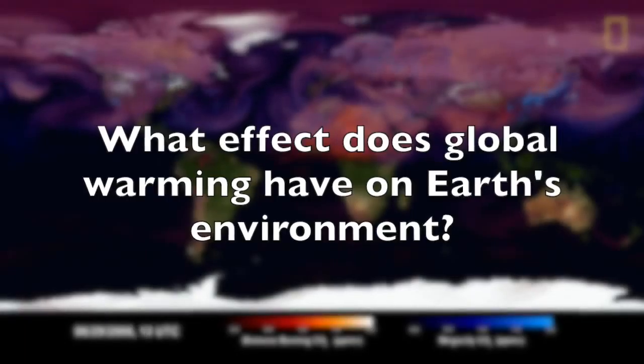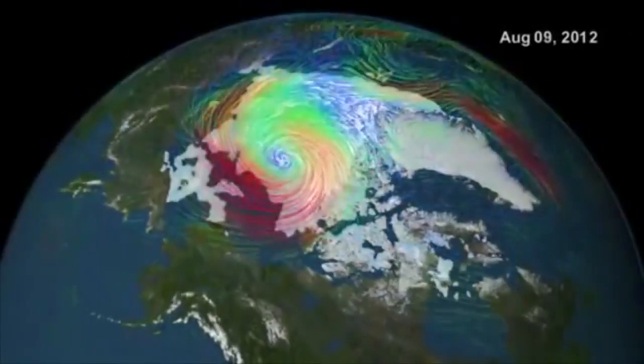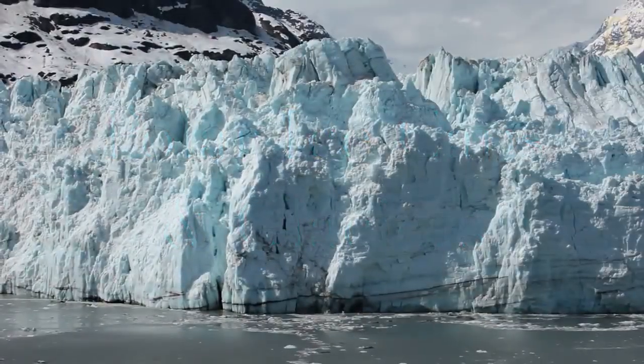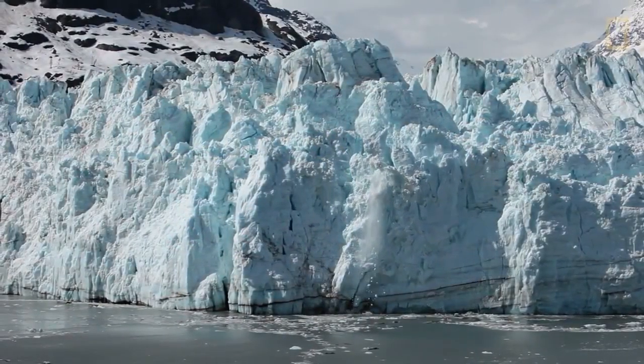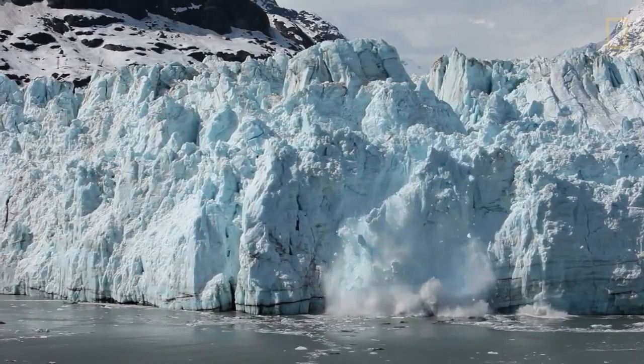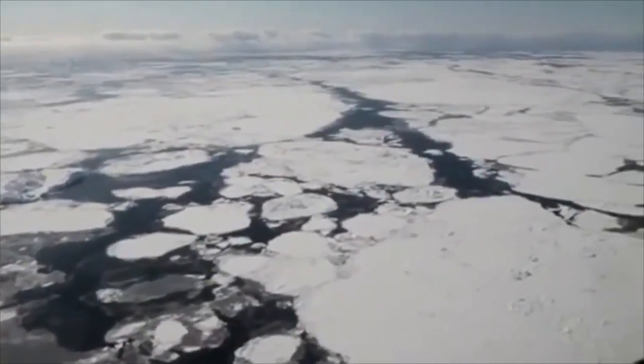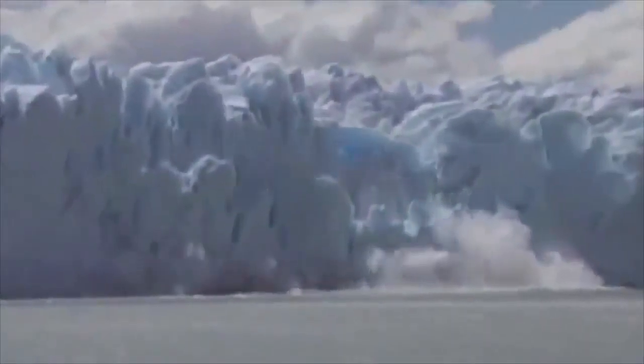What effect does global warming have on the Earth's environment, and why is this dangerous? Polar ice caps. Over the next 70 years, the Arctic is predicted to warm by 4 to 7 degrees Celsius. Sea ice will continue to melt and negatively impact the Arctic ecosystem. Fossil fuels are predicted to be under all of the ice. Once the ice melts, countries will start to drill for these fuels and release more fossil fuels.